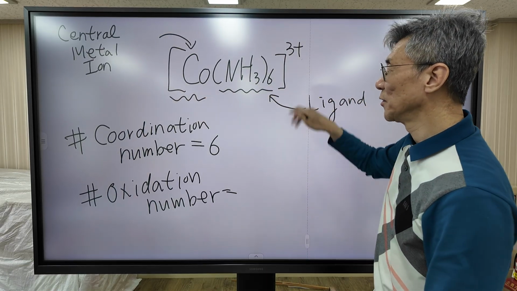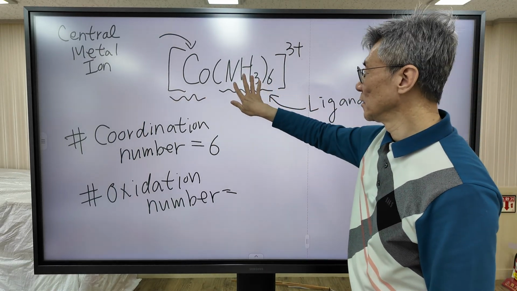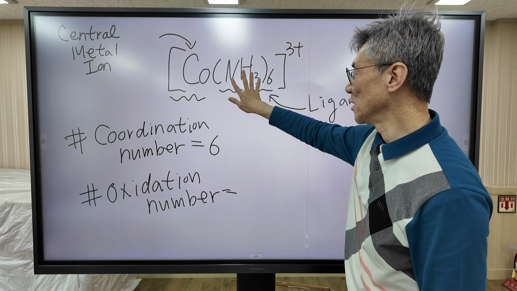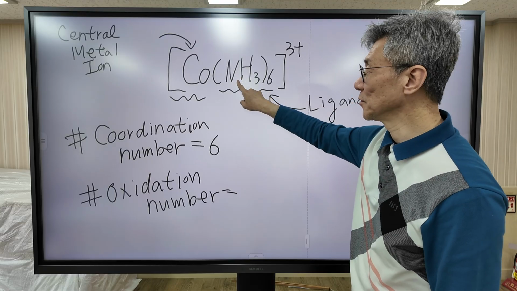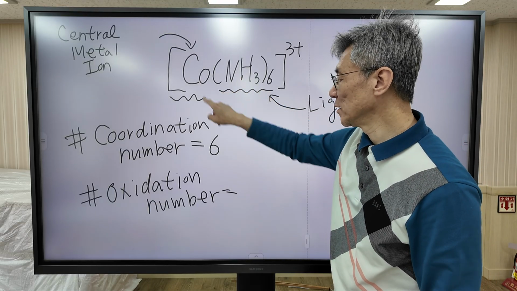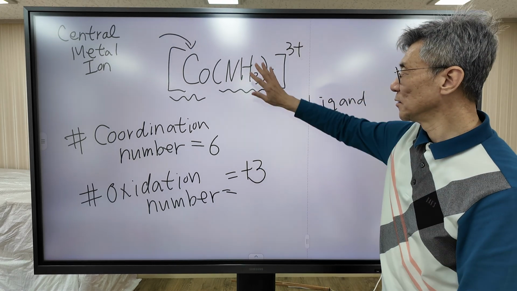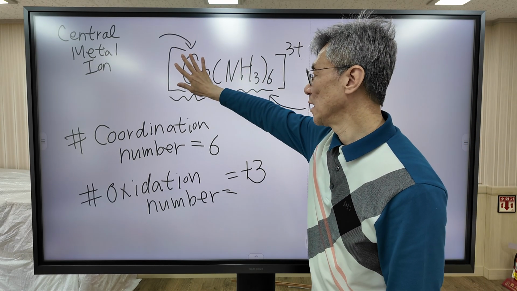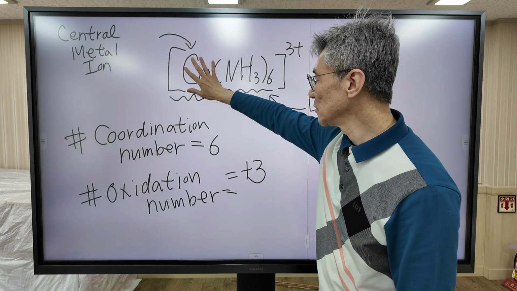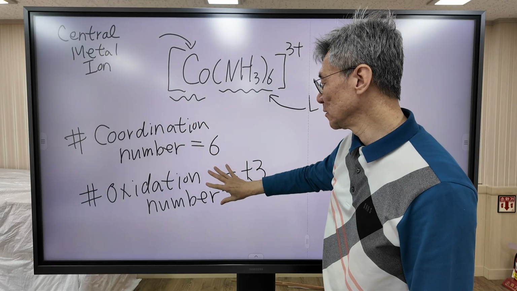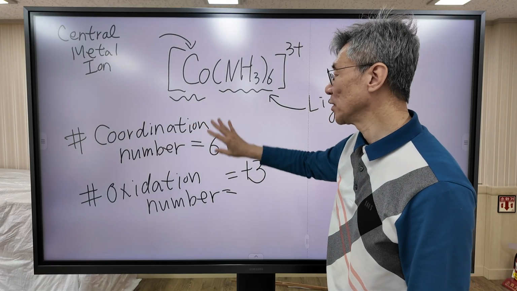Overall charge of this molecule is 3 plus, and the charge of ligand is 0. Ammonia is a neutral molecule, so the oxidation number of cobalt is 3 plus. So this is the ligand, this is the central metal ion, the coordination number is 6, and the oxidation number of the central metal ion is plus 3.